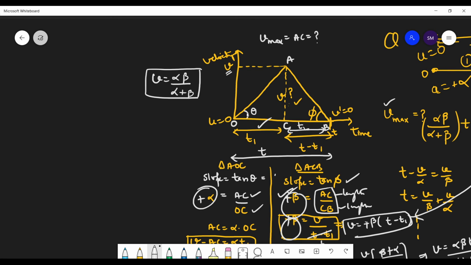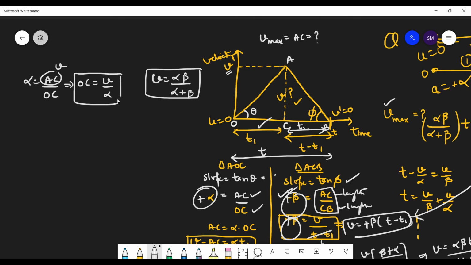So the slope here, alpha is equal to AC by OC. What is your AC? AC is your V. So OC is equal to V by alpha, right?